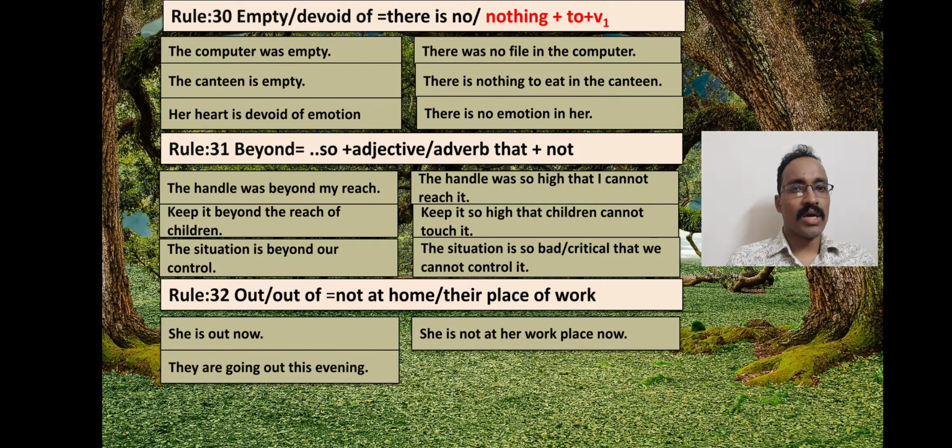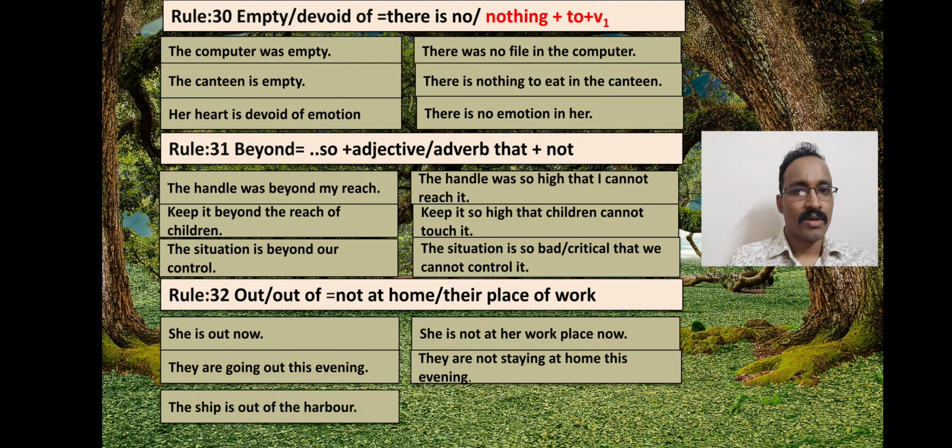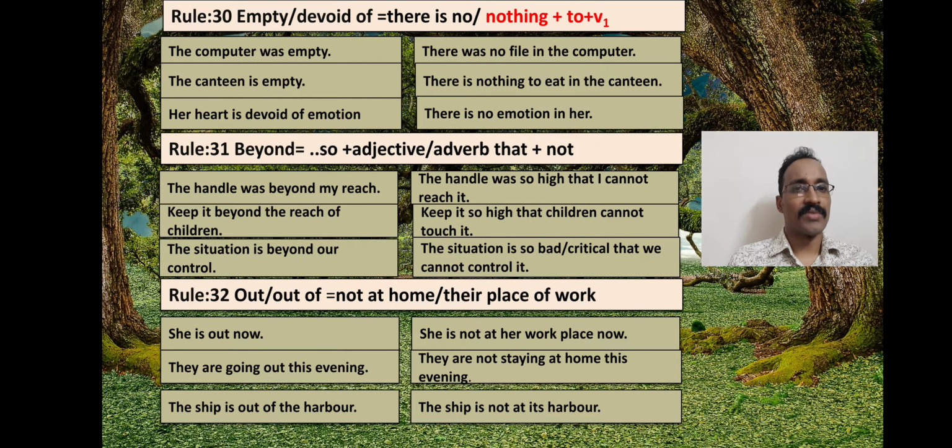They are going out this evening. They are not staying at home this evening. This ship is out of the harbor. This ship is not at its harbor. So dear students, at home, at this place, you will choose the word according to the affirmative sentences.